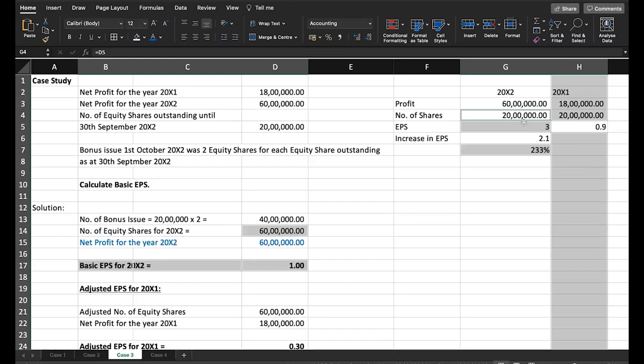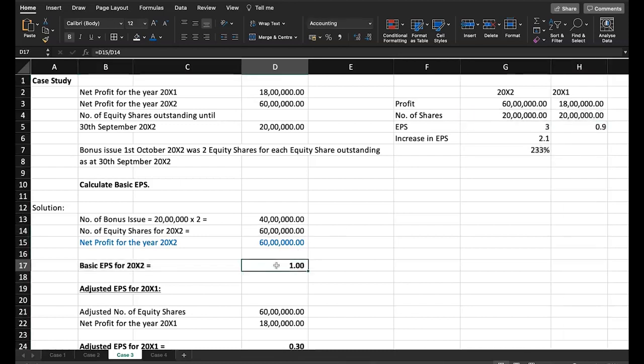So what does the standard provide? What does the accounting standard say? Please don't commit this mistake. Do not compare 0.9 with 1 and come to a wrong conclusion. Rather, compare 1 with adjusted EPS, where you will not take 20 lakh as the number of shares in the previous year. Rather, you will take only the adjusted number of shares. That is, instead of 20 lakh in the previous year also, you will take only 60 lakh.